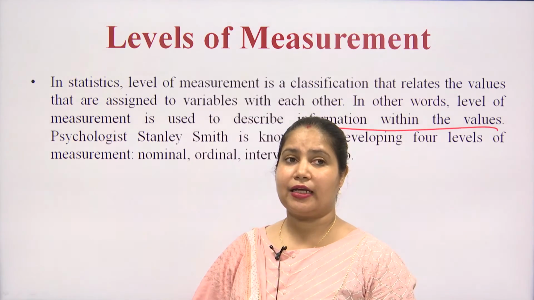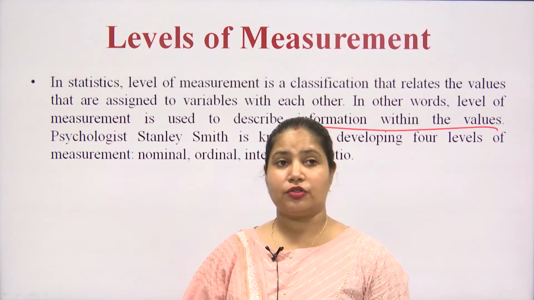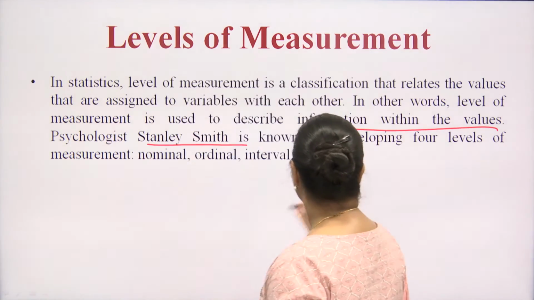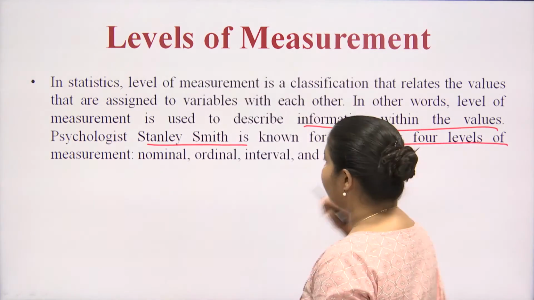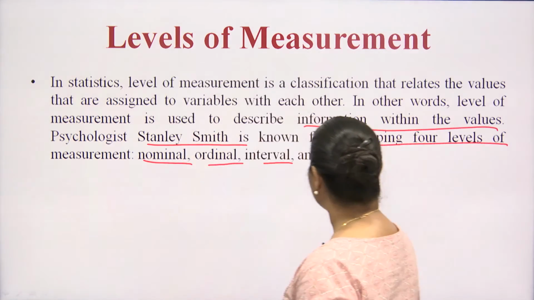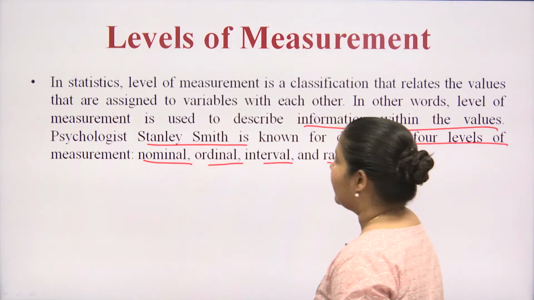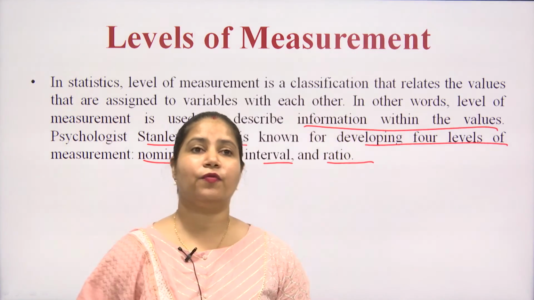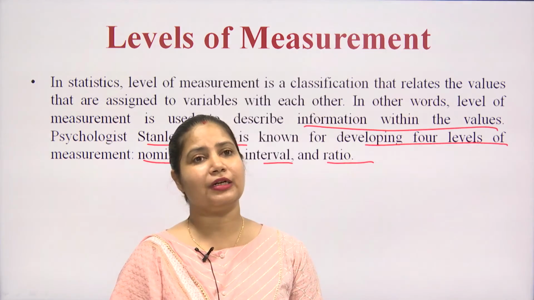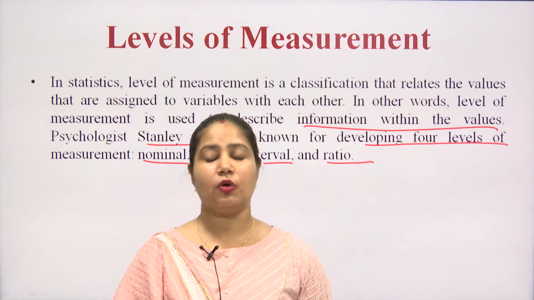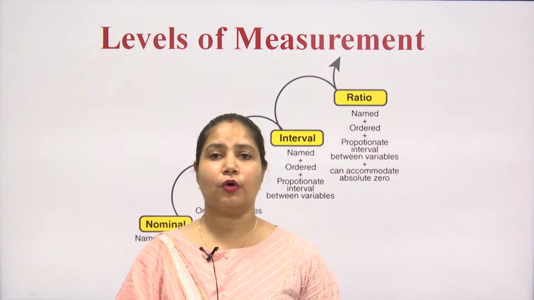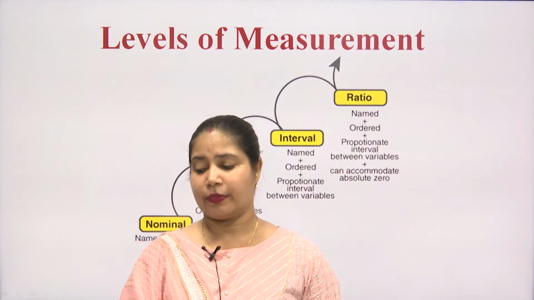Basically, a psychologist, Stanley Smith Stevens, developed the 4 levels of measurement: the nominal scale, ordinal, interval and ratio scale. This is basically about how we select our data, and it depends upon the type of information we are trying to collect. So, let us take a look at what these 4 are.